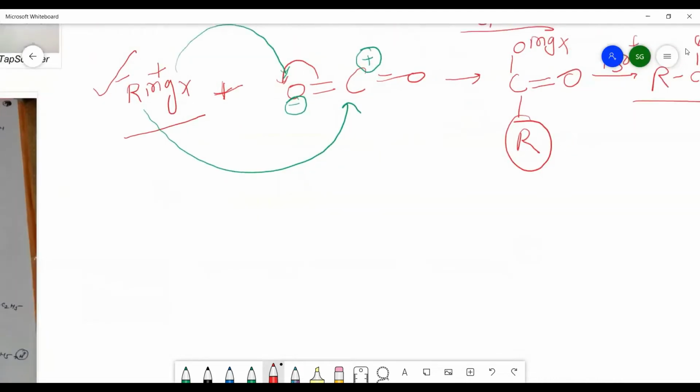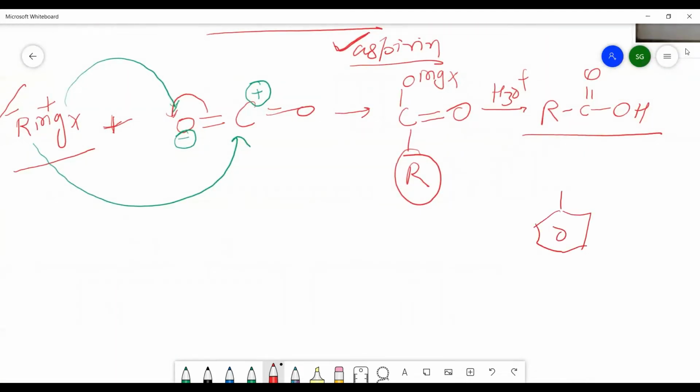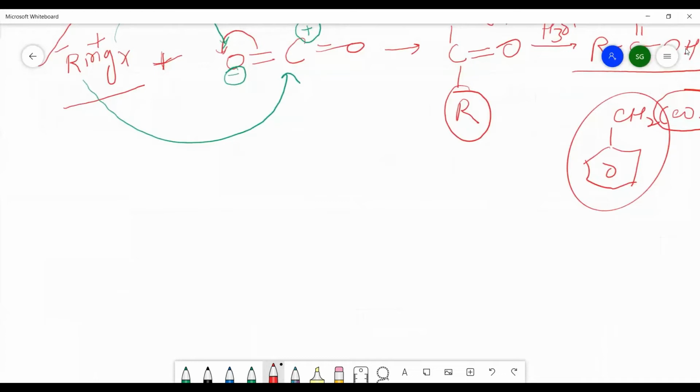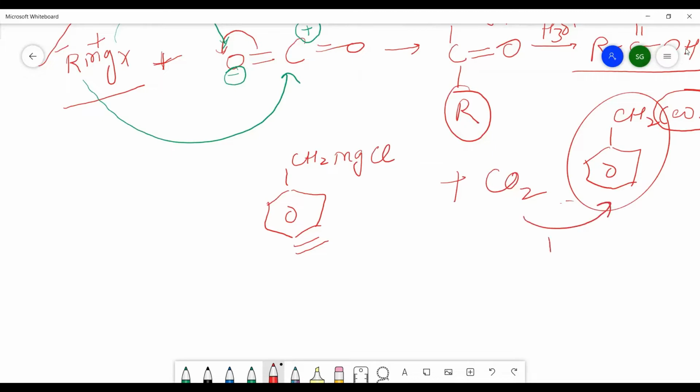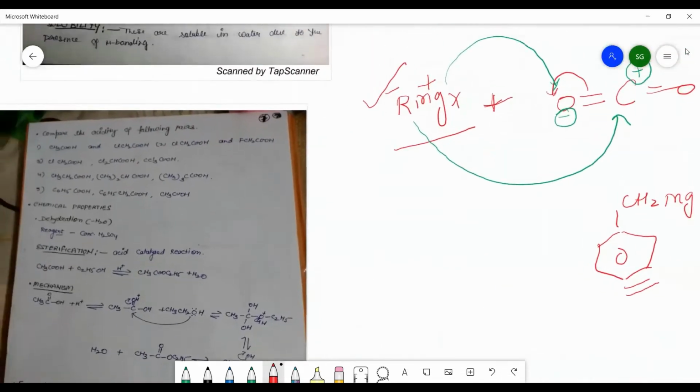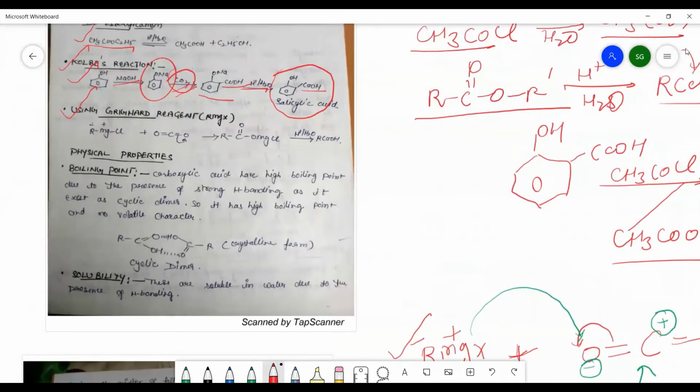Suppose you want to make 2-phenyl ethanoic acid. This group will be obtained from the CO2 and this will be obtained from the Grignard reagent. So for the preparation of this compound, we have to take benzyl magnesium chloride or bromide. When we add this compound to CO2 gas, the acid hydrolysis gives rise to the formation of this 2-phenyl ethanoic acid. So depending upon our requirement, we can add the R group like this. Now this was all about the preparation of carboxylic acid using the various methods.